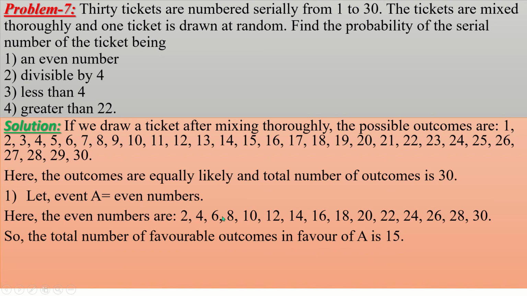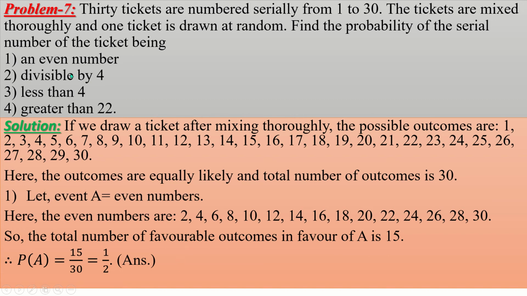That means 1, 2, 3, up to 15. Therefore, the probability of A is equal to 15 divided by 30. And we know the mathematical definition: total number of favorable outcomes divided by total number of outcomes. Here the total number of favorable outcomes is 15 and total outcomes is 30. After calculation you will get 1 divided by 2. This is the required answer.